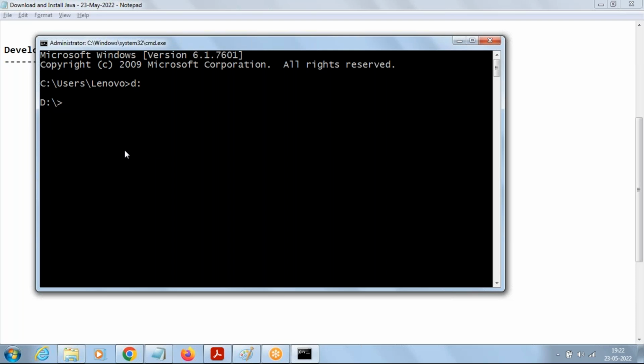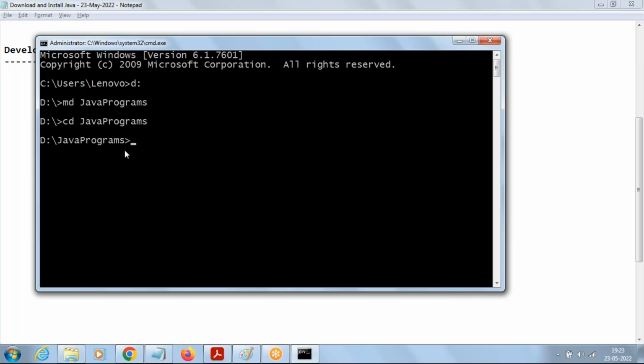Okay. Now I want to create a folder where we can store our Java programs. So let us create a folder like this, MD Java programs. MD means make a directory. Directory or folder, they are like synonyms. Okay. MD Java programs. So it's going to create a folder for us, Java programs. Now to open the folder, we use the command cd Java programs. CD means change directory, open the folder. So now we are in the Java programs folder.